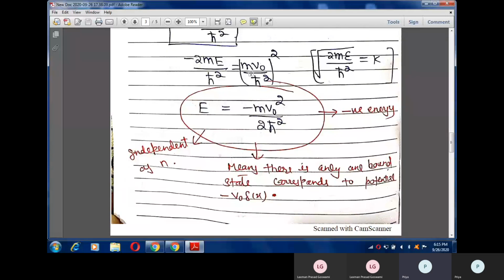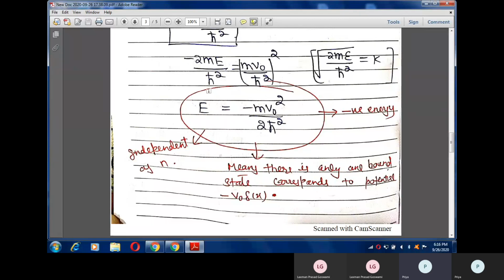Overall, we can conclude that while solving the Schrodinger equation, we get the wave function of a particle present in that potential. In order to find the energy, we have to calculate the amount of discontinuity, and you will get the energy, that is, energy is equal to minus m v naught square by 2 h cut square.